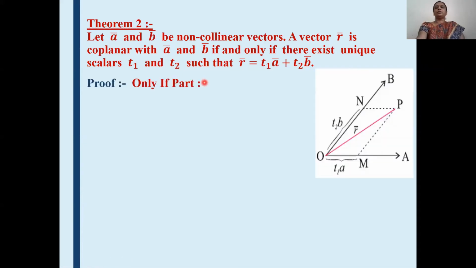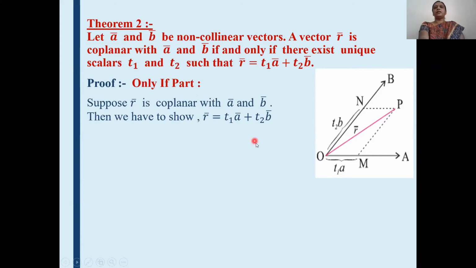Only if part, you draw the diagram and suppose that r bar is coplanar with a bar and b bar, and then we have to show that r bar is t1 a bar plus t2 b bar. Okay, now construct the diagram. Here, let a bar along OA, draw the vectors OA, OB and OP. Take this a bar vector along the line OA, then take the vector b bar along the line OB.